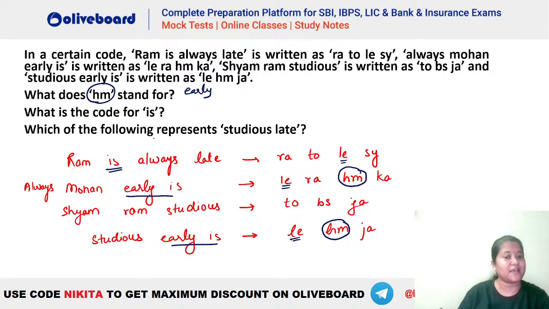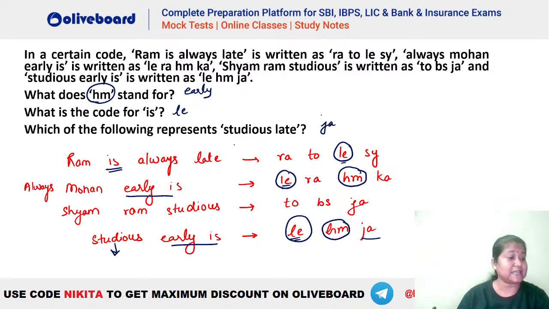Okay. What will be this one? We have already seen that is has to be lay. Lay will be the one that is for is. So this is your lay. And studious late we have to find. So studious will be what? We have already seen that early is your lay and HM. So that means studious has to be JA, right? So we will be getting JA here.